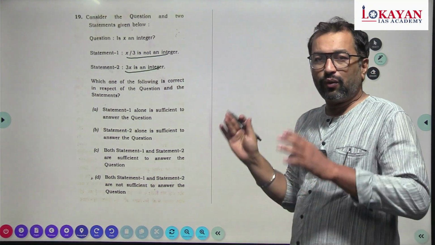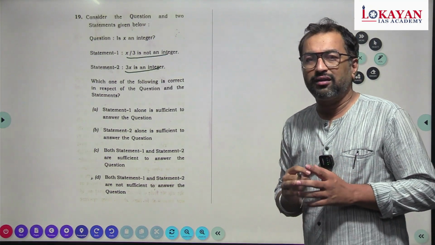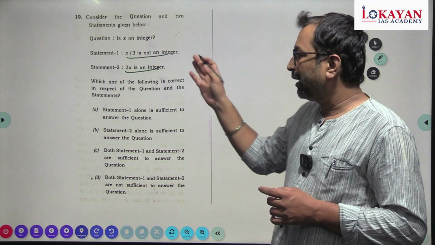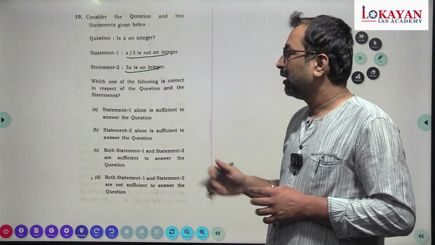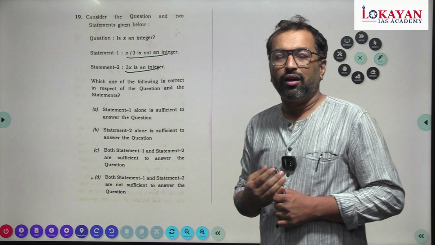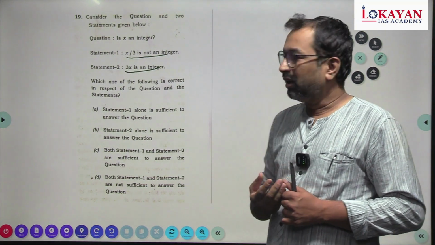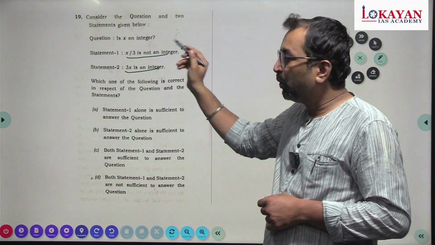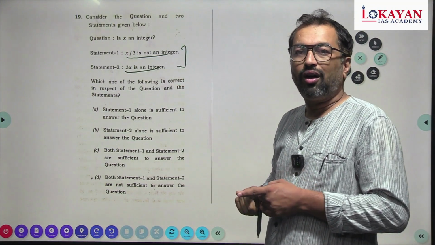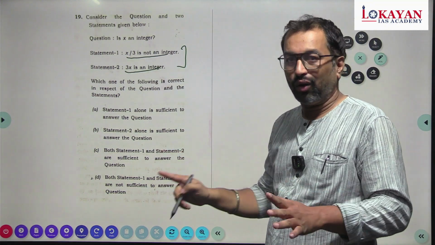Now this is a question from data sufficiency. What is data sufficiency? You are given two statements and then one question is asked based on those statements, and you are asked to tell whether these two statements are enough to solve the question individually or cumulatively, or they are not sufficient at all.